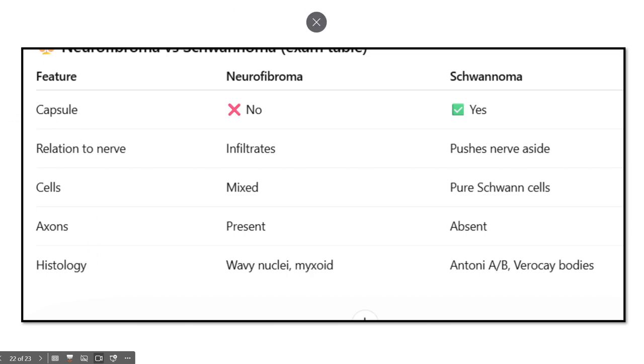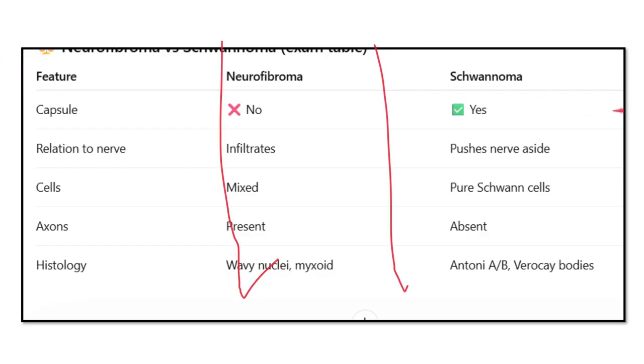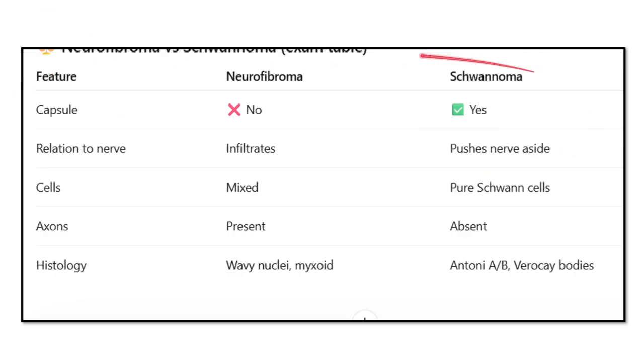When we compare neurofibroma and schwannoma, there is no capsule in neurofibroma, but there is a capsule in schwannoma. In relationship to the nerve, neurofibroma infiltrates, but schwannoma just pushes the nerve aside.